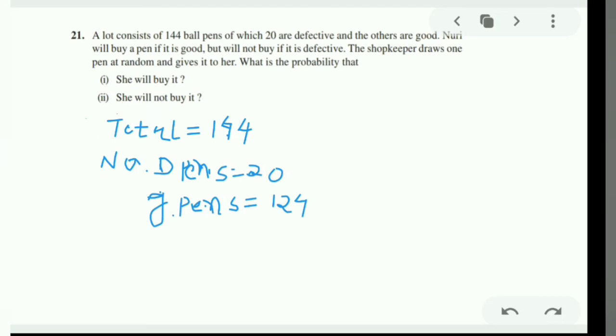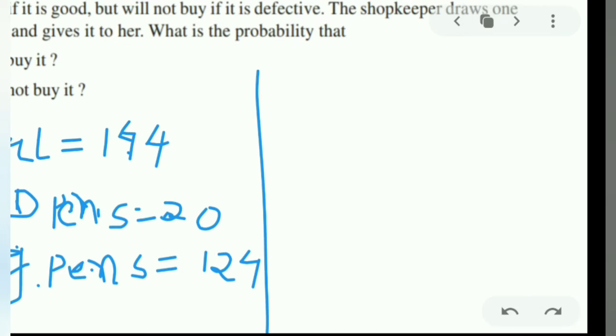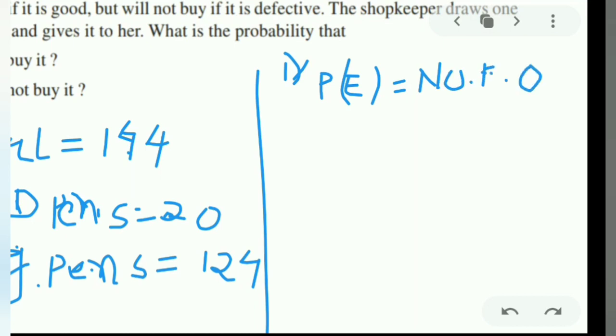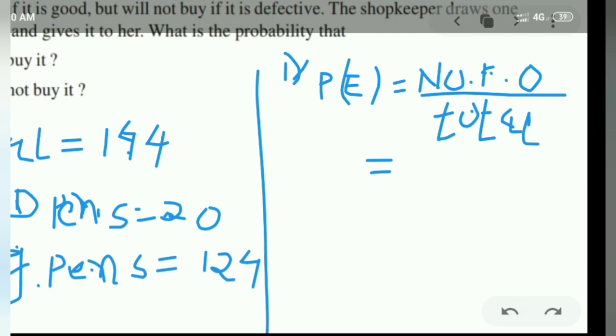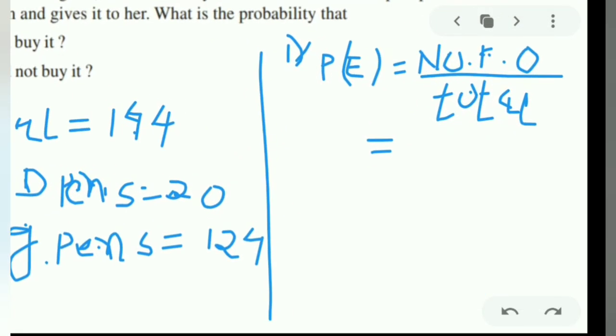The shopkeeper draws one pen at random. If the shopkeeper chooses one pen from all the mixed pens, what is the probability she will buy it? So the first question is the probability of a good pen, so we have to write probability of event. Then you will write the whole equation, that number of favorable outcomes, which I am writing in short, divided by total. Because of the space I am not writing it fully, but you have to write it in full. Our number of favorable outcomes is 124 and our total is 144.